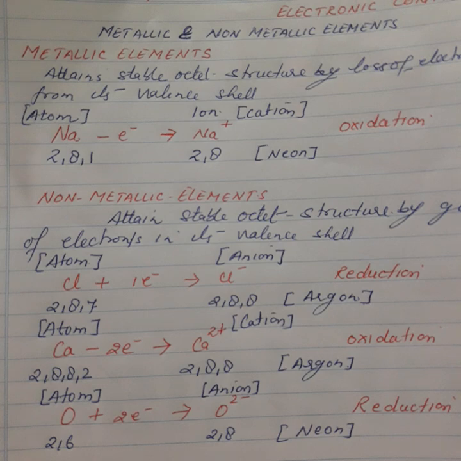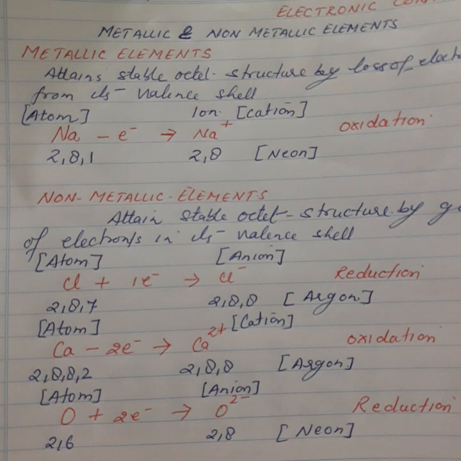And gain of electrons is known as reduction. Negatively charged ions are known as anions. So this is clear: when a metal and a non-metal combine, they obtain a stable electronic configuration by transfer of electrons. The metal will lose electrons and the non-metal will gain electrons. Take another example to understand it better.